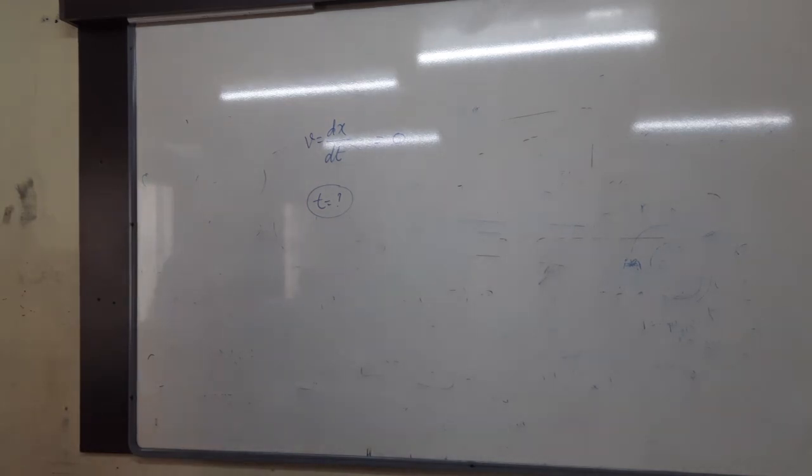dx by dt is 0. What is the t value you should get? They said clearly, velocity is 0. If velocity is 0, what you have to do, that is the main thing. See, I will write the equation for x first of all.